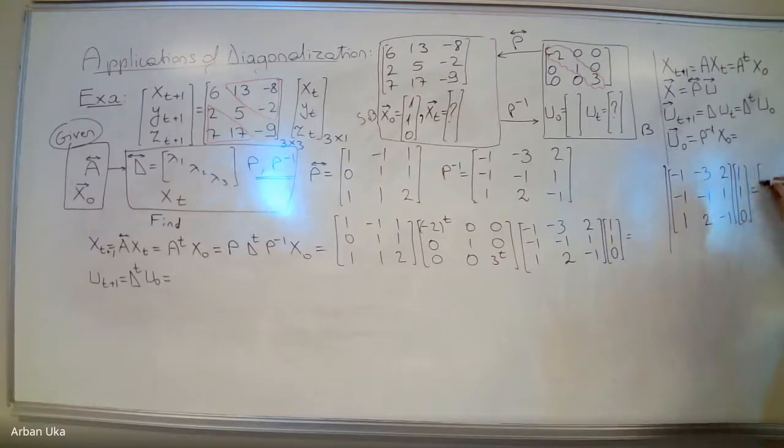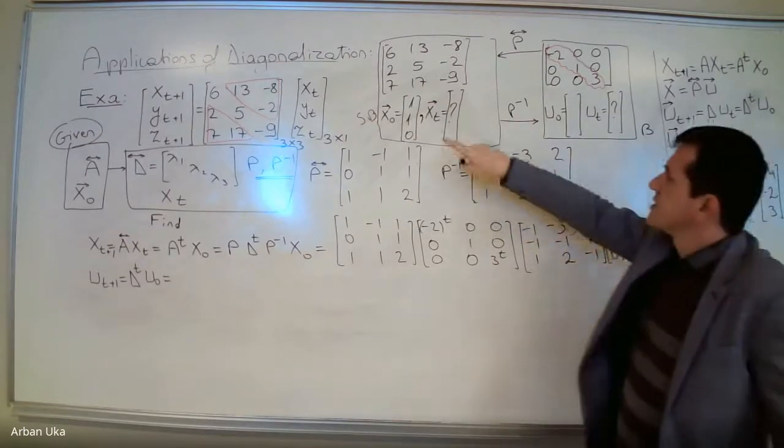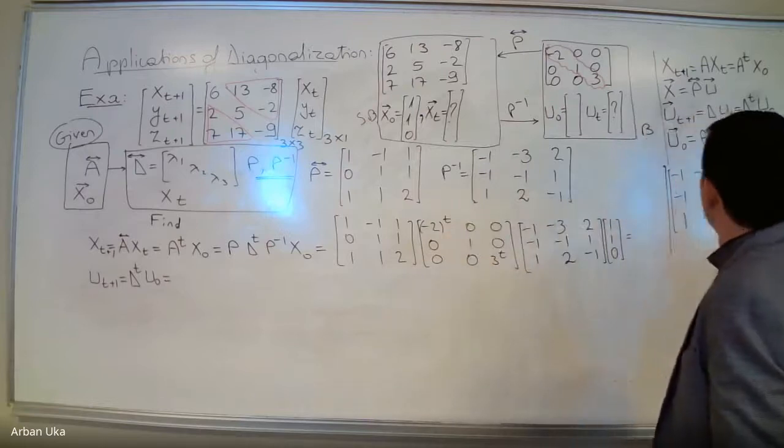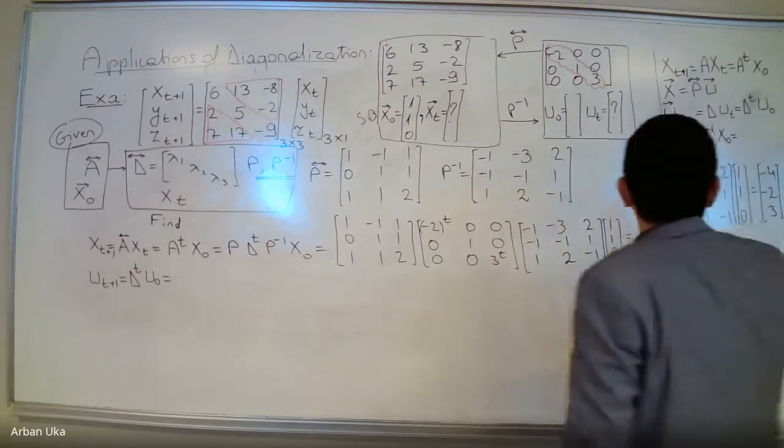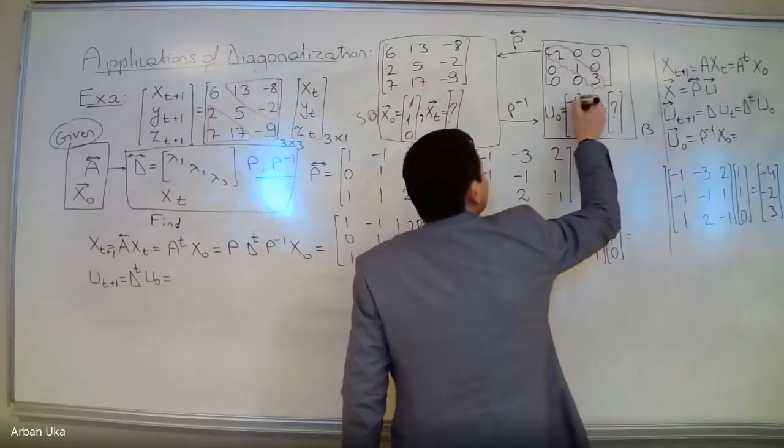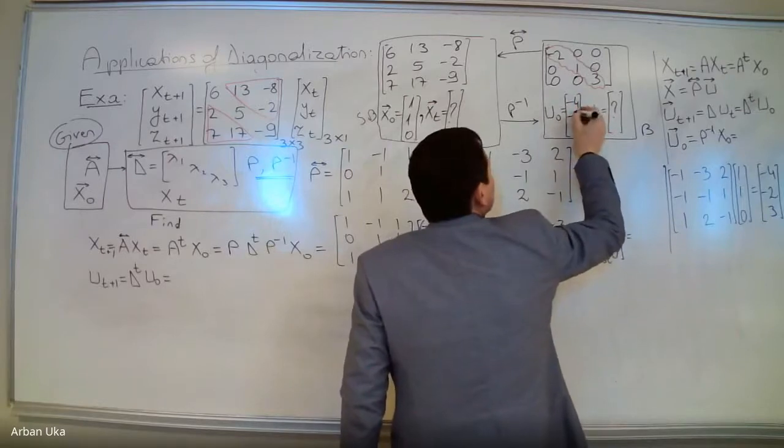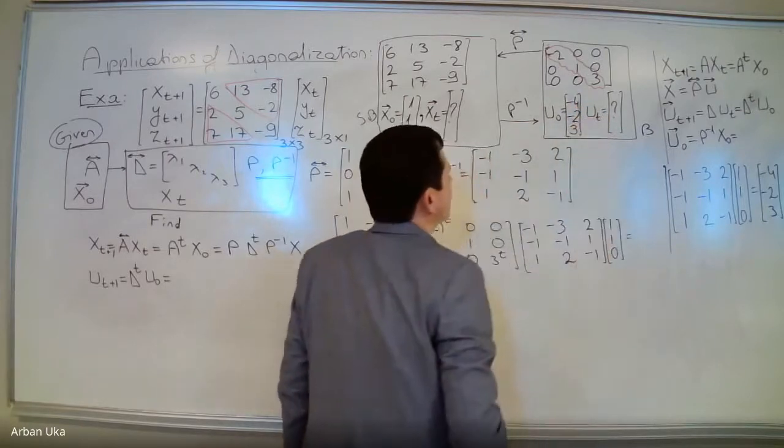And this is going to be equal to minus 1, minus 3, this is minus 4. Then we have minus 1, minus 2, this is minus 2. And then we have 1 plus 2, this is 3. So the initial conditions in the standard basis are 1, 1, 0, but in the new basis, they are minus 4, minus 2, and 3.